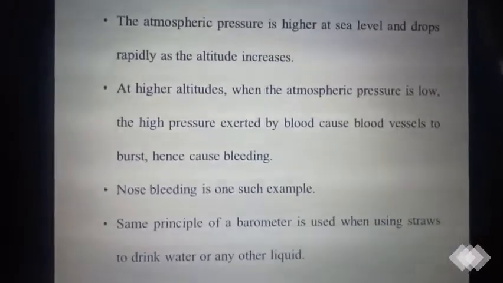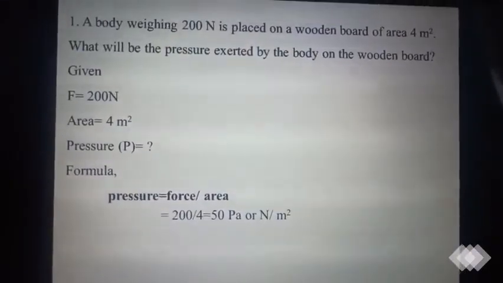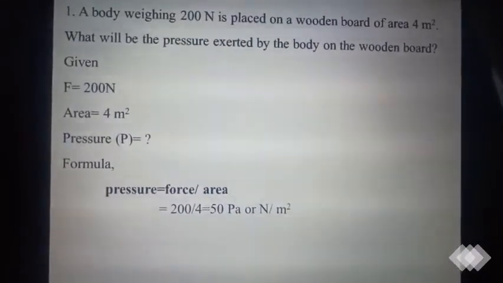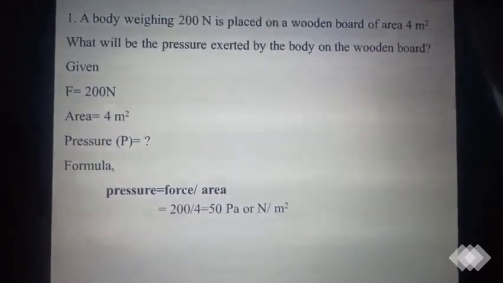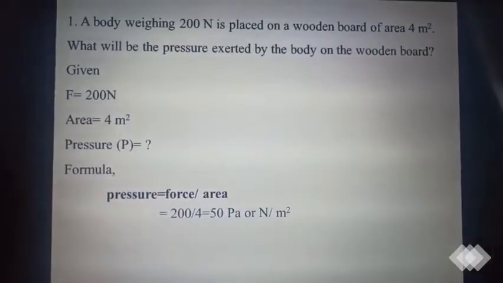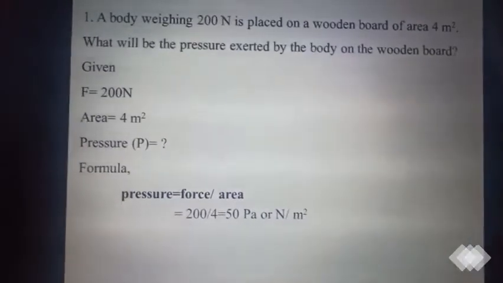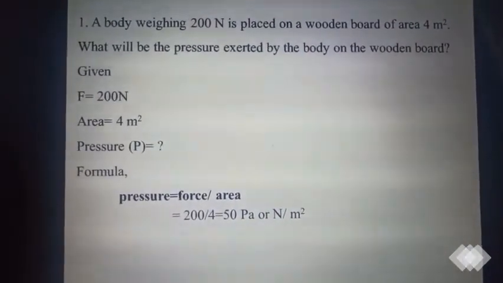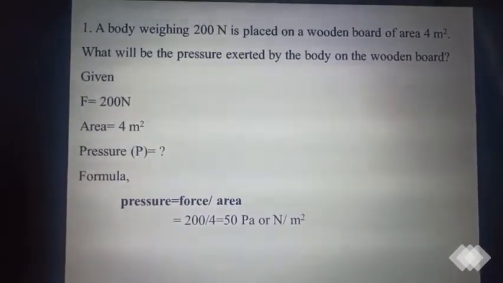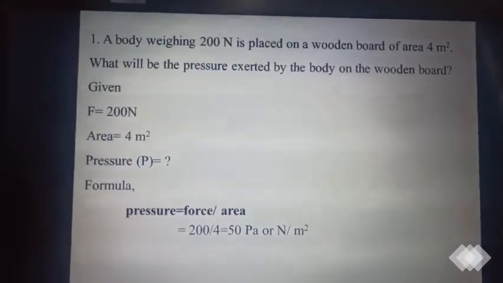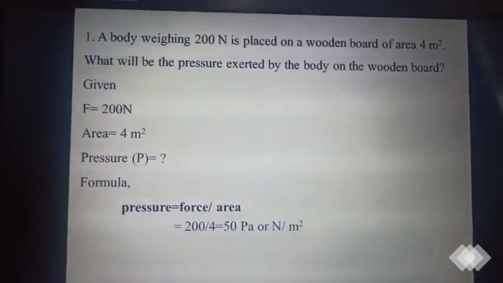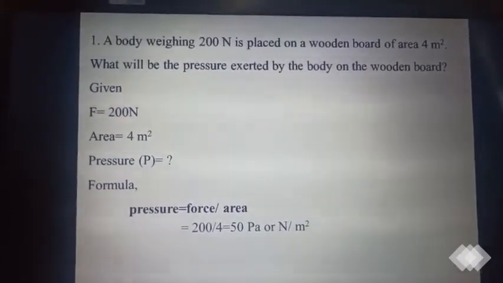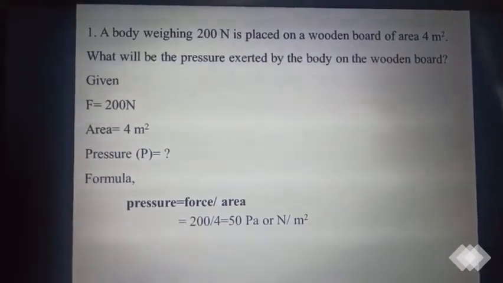Now we are going to see some of the numericals in your book. As you know, what is the formula for pressure? Pressure equals force by area. So look at the first one. A body weighing 200 Newton is placed on a wooden board of area 4 meters square. Weighing 200 Newton means it's a force. What will be the pressure exerted by the body on the wooden board?